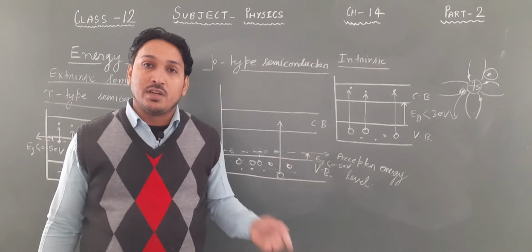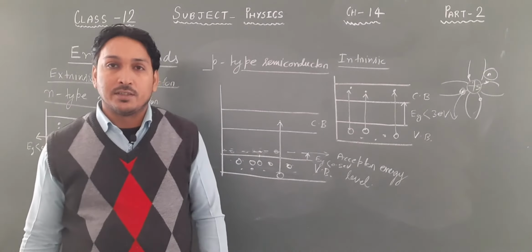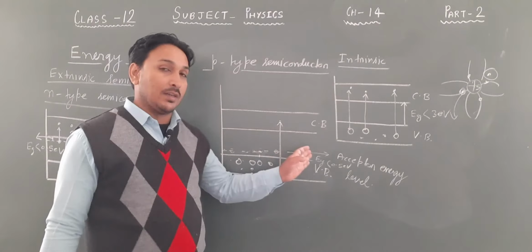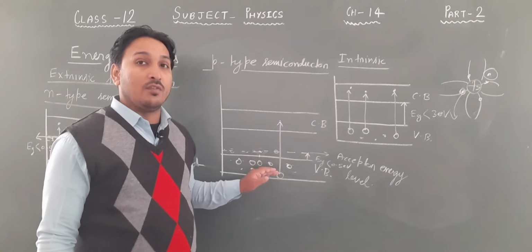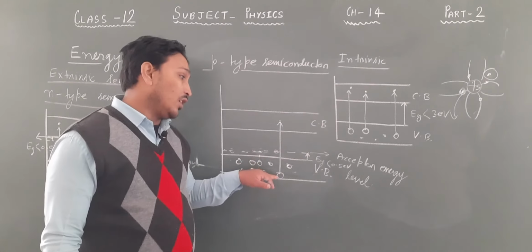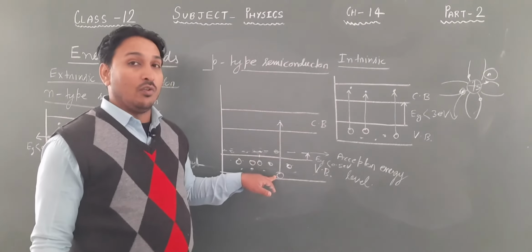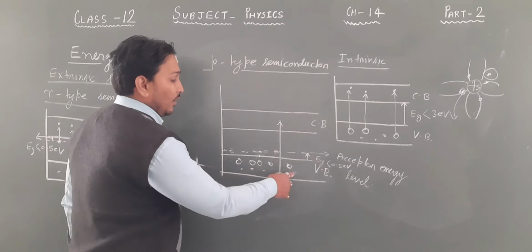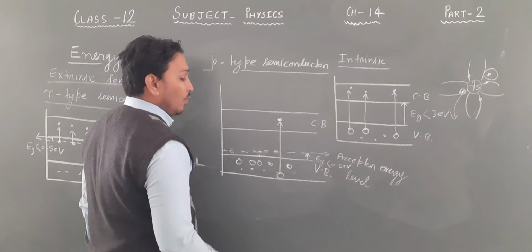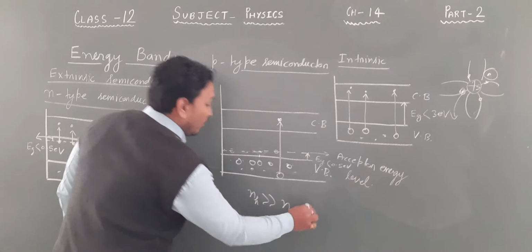Hole is positive charge, electron is negative charge. When the electron goes into the hole, it neutralizes it. So no holes are left on the acceptor energy level because all the holes are neutralized by electrons of the valence band. Now when any electron goes from the valence band to the conduction band, it will leave a hole behind it. So here the number of holes is greater and the number of electrons is few. In this case, the number of holes is much greater than the number of electrons.